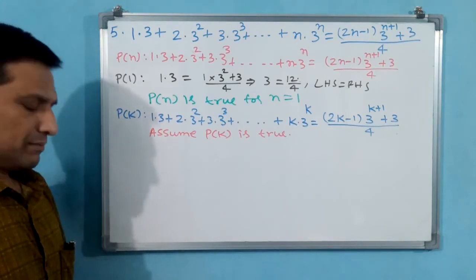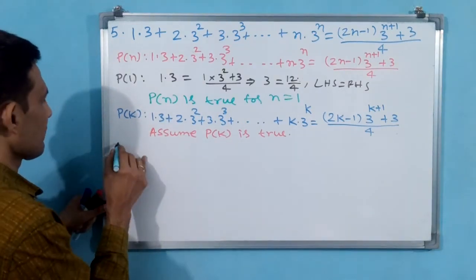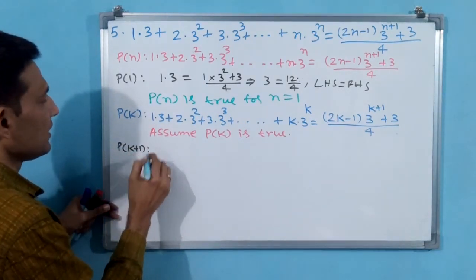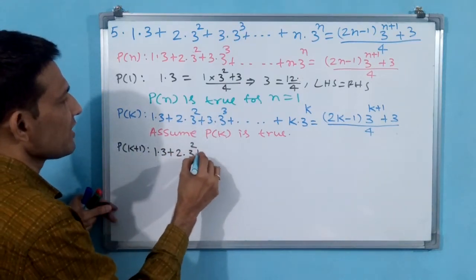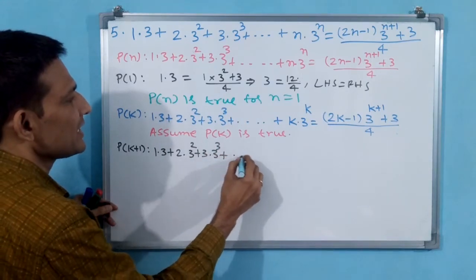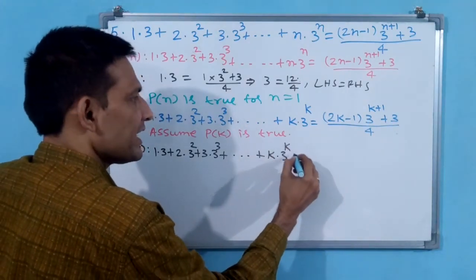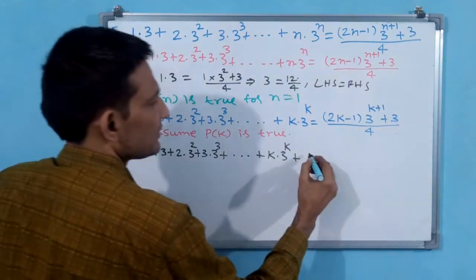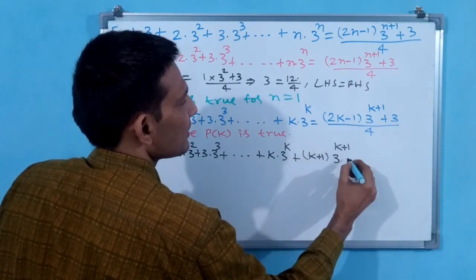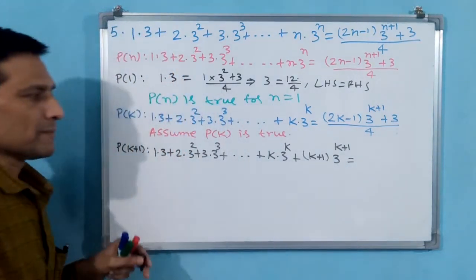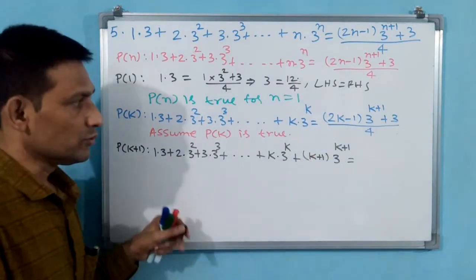Now Pk plus 1, P of k plus 1. That also you have to go. Let us do Pk plus 1. Simply copy Pk: 1 into 3, 2 into 3 square plus 3 into 3 cube plus dash plus. You see, first you have to write k into 3 power k. Next you have to write k plus 1 into 3 power k plus 1. Okay. Now what you have to write? You have to write 2k plus 1. That one, you see, this you have to write carefully.